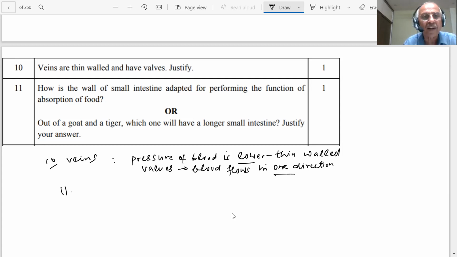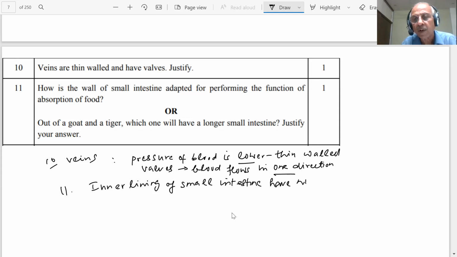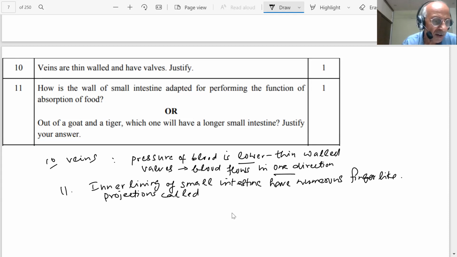The inner lining of the small intestine has numerous finger-like projections called villi.